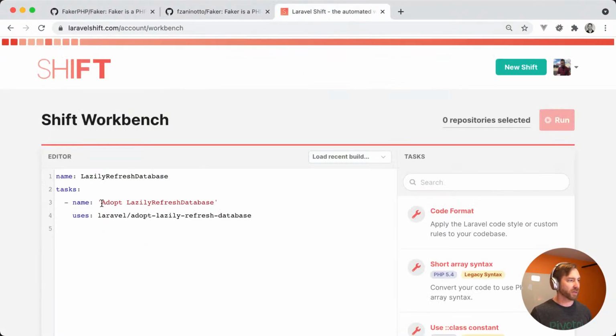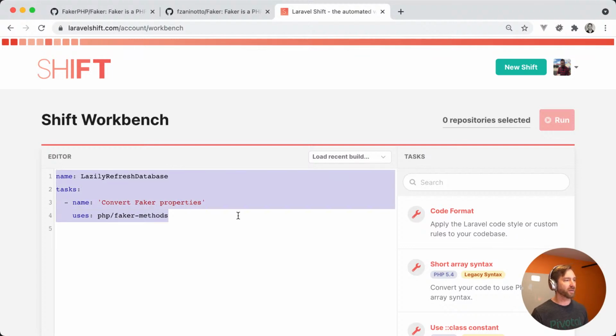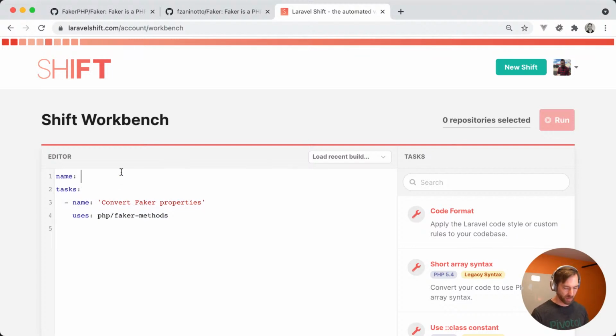You'll just be able to come over here, and it'll be something like convert faker properties, and this will be a PHP one as we saw, and then faker properties or faker methods or whatever we called it, and that'll be good to go. So the name can be the same thing, convert faker properties, and you'll run this, you'll get a PR, and the commit will be for all the conversions, hopefully doing the right thing. So like I said, I'll tweet when that's out.